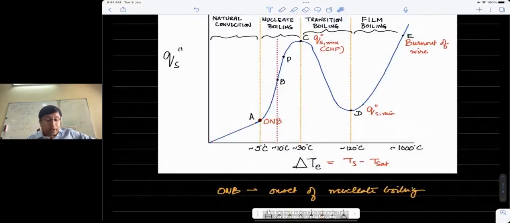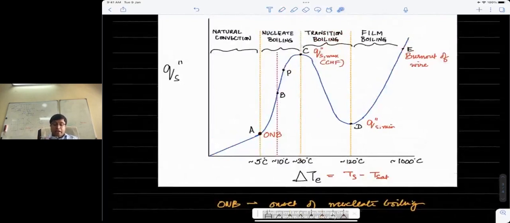Now things get interesting from point A. Point A is the point where you start seeing nucleation, the first sign of a bubble appearing on the surface of the pan. Now the bubbles don't just appear all over.